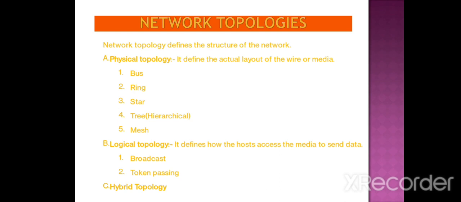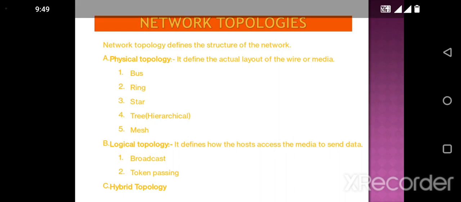Physical topology is again partitioned into five types of topologies. The second one is logical topology, which defines how the host accesses the media to send its data. It is again divided into two parts, broadcast and token passing. And the third one is hybrid topology.